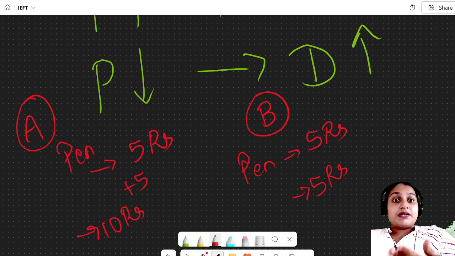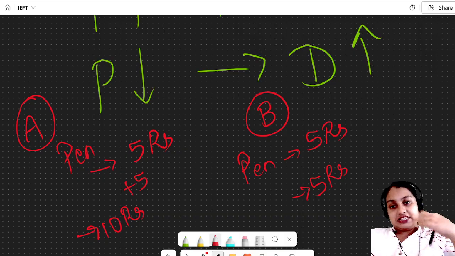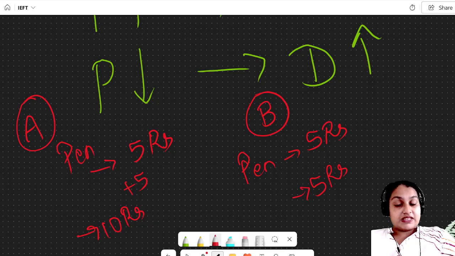So who will the consumers prefer to go to? Everything is the same, the quality is the same, the product is the same. Only the cost increased. So the customers will prefer to buy from B, because for them 10 rupees is more; they are giving an extra 5 rupees, right?